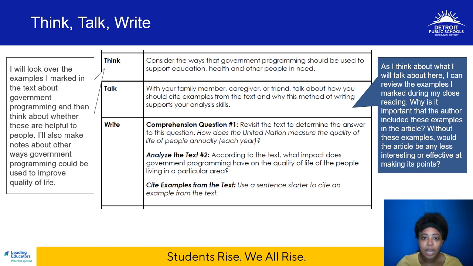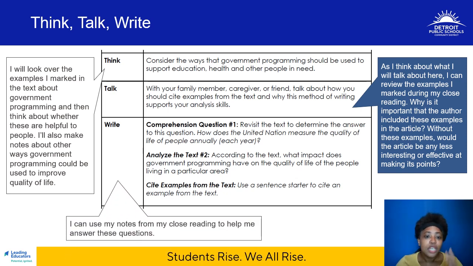Finally, you'll do your daily writing tasks. Today, you'll be answering two questions. First, a comprehension question. Revisit the text to determine the answer to this question. How does the United Nations measure the quality of life of people annually or each year? Then you'll be answering an analyze the text question. According to the text, what impact does government programming have on the quality of life of the people living in a particular area? Again, you can use all those notes that you took during your close reading to help you answer those questions.